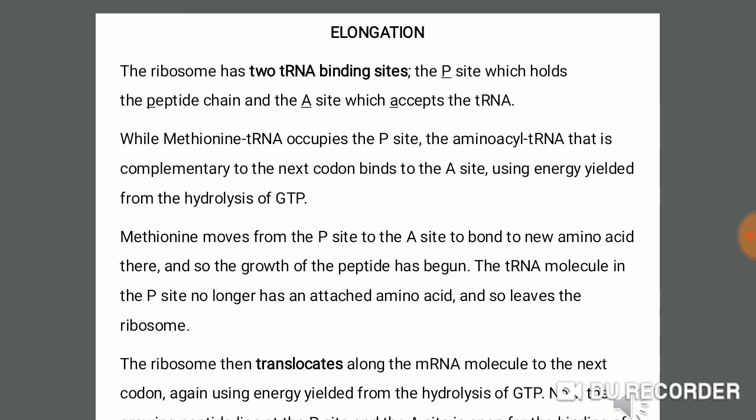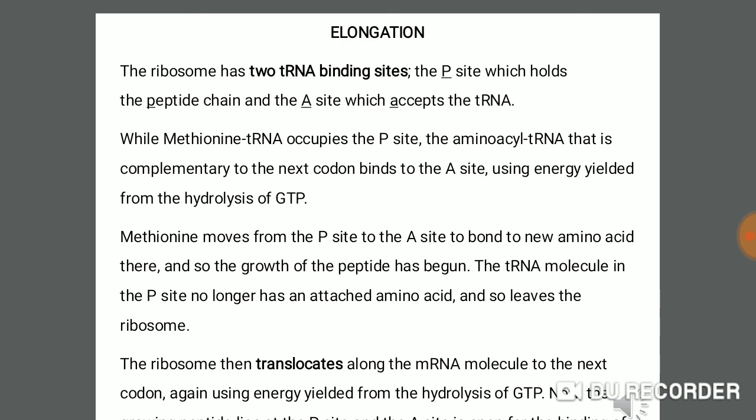When the first amino acid, methionine, has reached the P site, the next complementary codon comes on the A site, and this process is provided with energy by the hydrolysis of GTP. What is GTP? Guanosine triphosphate.